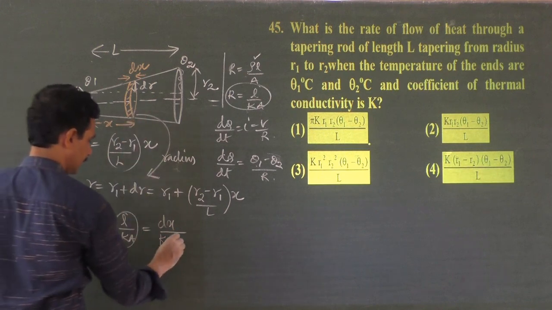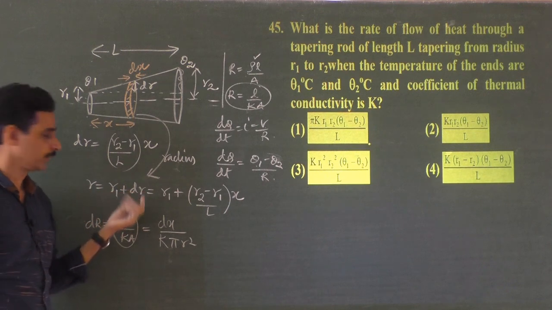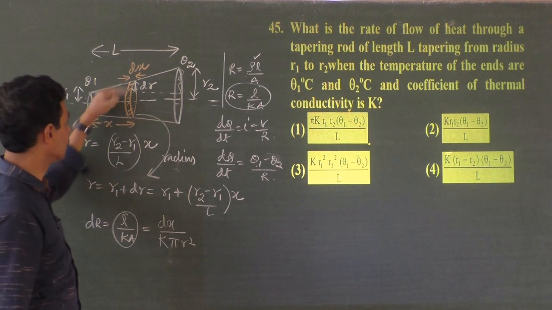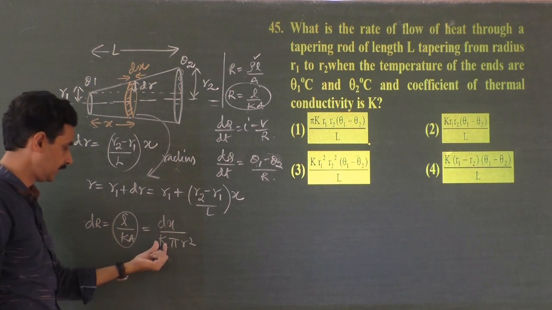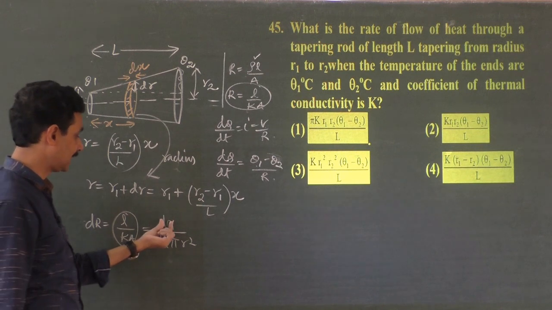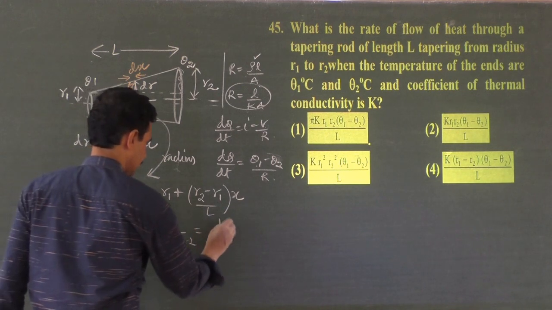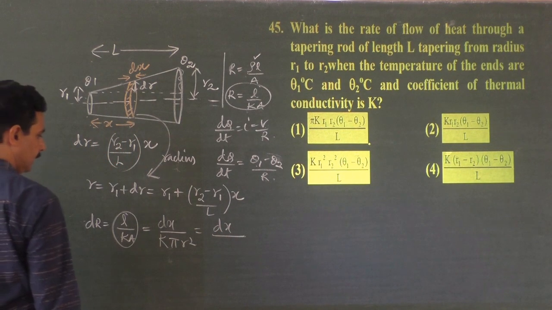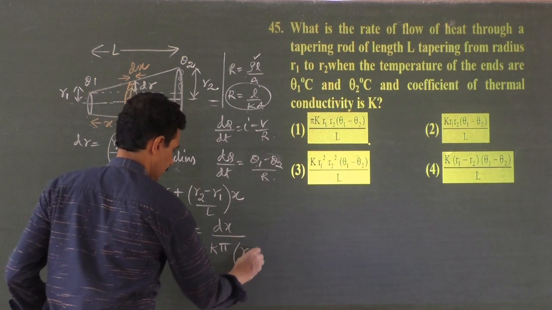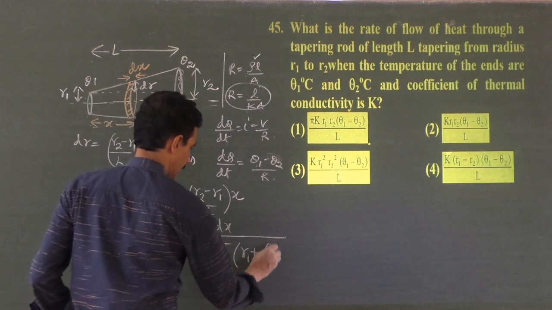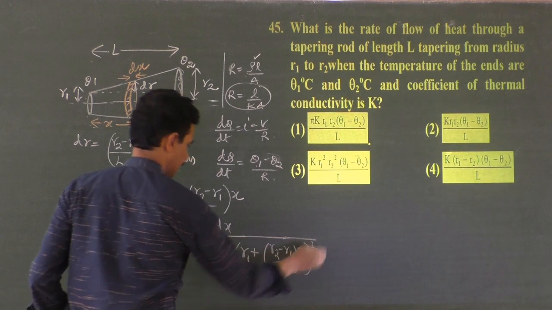Area of cross section, that is pi r square. That's why I have got ready with the radius. Pi r square is the area of cross section of this piece. If I want to write its thermal resistance: 1 by conductivity, its thickness, that is length dx, and its area of cross section. So shall I write this as dx divided by k pi r squared? What is r squared? r squared is r1 plus r2 minus r1 by L into x, whole square.